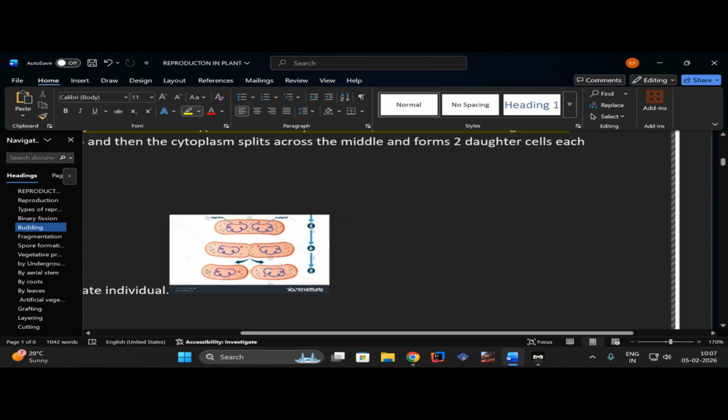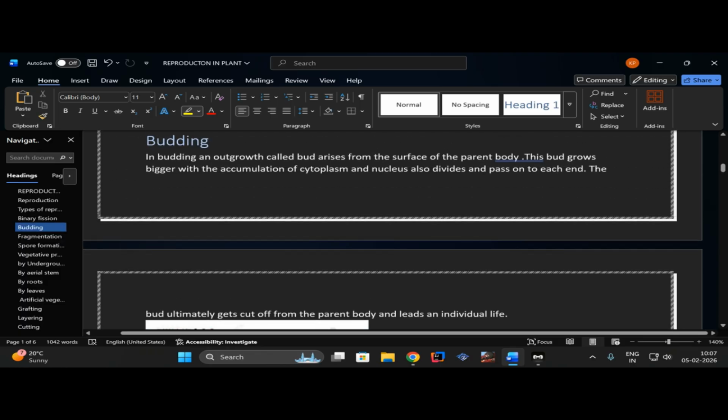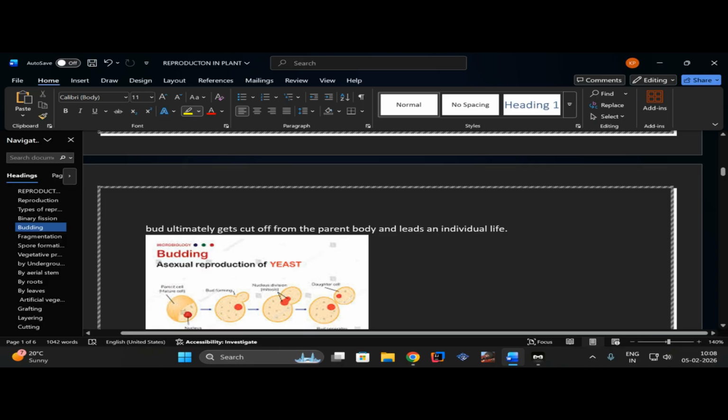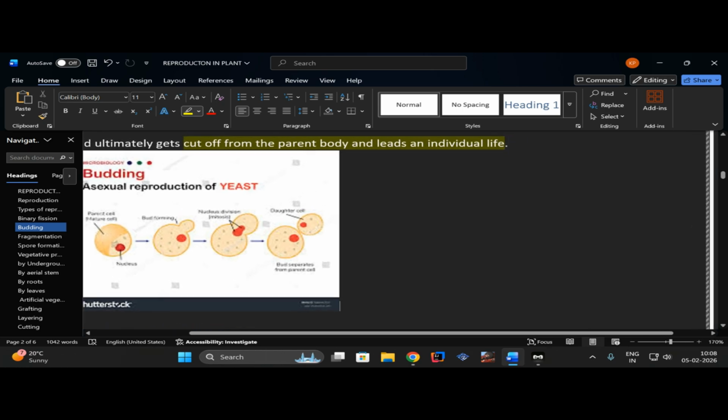So let's move on to the next part, which is budding. Let me read the definition first, then I will explain it with this diagram. In budding, an outgrowth called a bud arises from the surface of the parent body. This bud grows bigger with the accumulation of cytoplasm and nucleus, and also divides and passes on to each end. The bud ultimately gets cut off from the parent body and leads an individual life. So what's the meaning of that? It's simple. If you can see the diagram, let me show you.